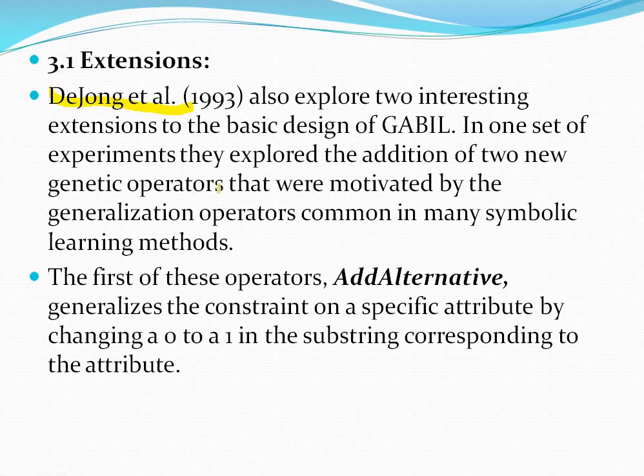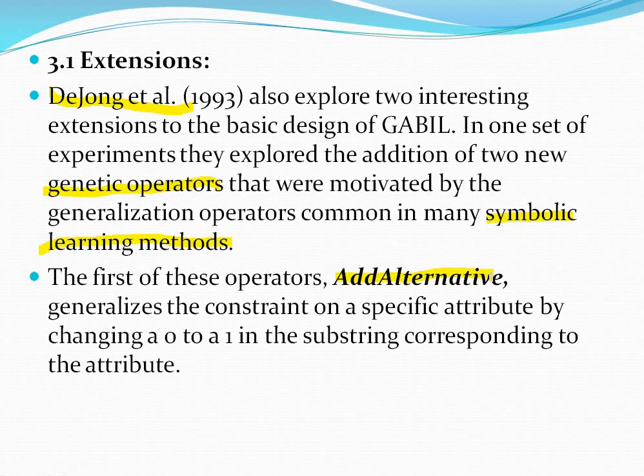In one set of experiments, they explored the addition of two new genetic operators, which are motivated by the generalization operators commonly used in symbolic learning methods. That is how they got the motivation to find the two genetic operators. The first genetic operator is add alternative.